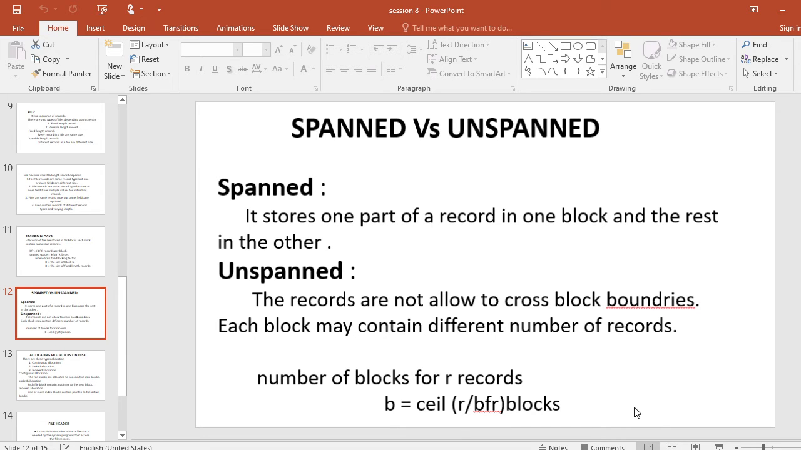Next one is unspanned records. Unspanned means the records are not allowed to cross block boundaries. Each block may contain a different number of records; that is an unspanned record. The number of blocks for r records is b equal to r divided by bfr, rounded up.